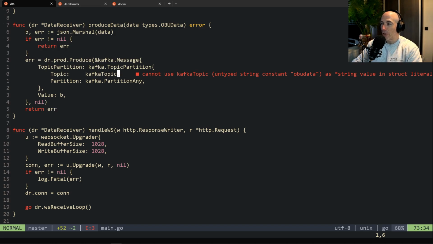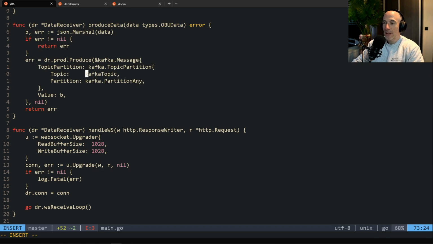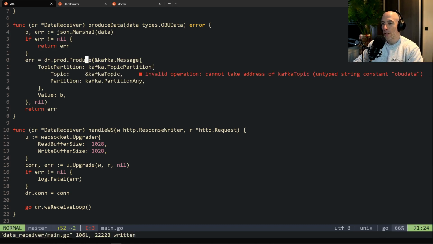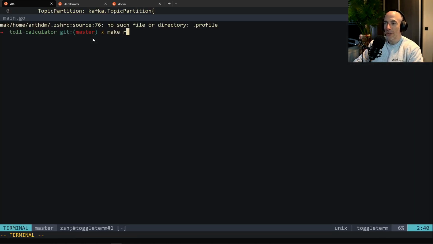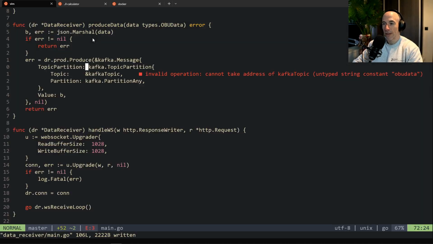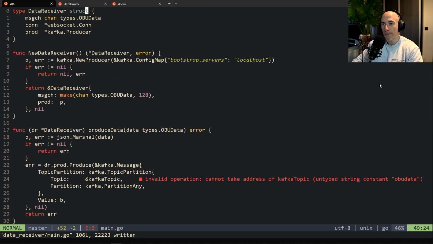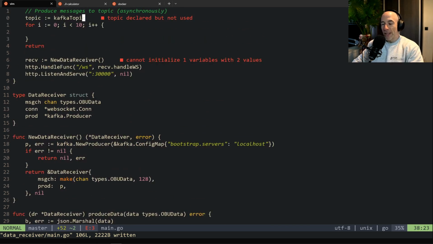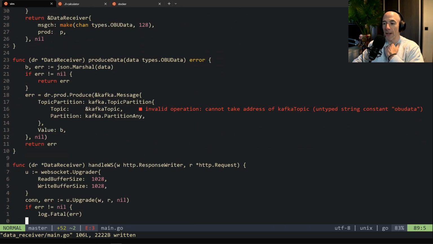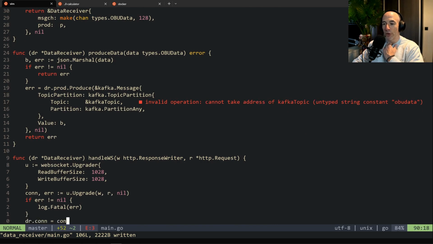This is a problem, right? Cannot use Kafka topic untyped string as a pointer to a string. And if I do an n, it's also not going to work. That's weird. It is going to work. That's fine. It's just, I don't know, the GoPLS is just working out here. It's fine.